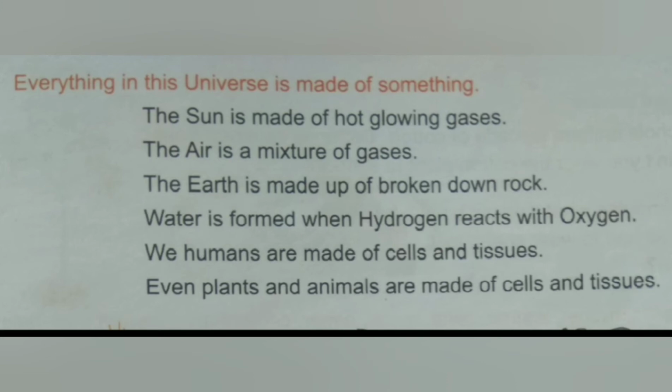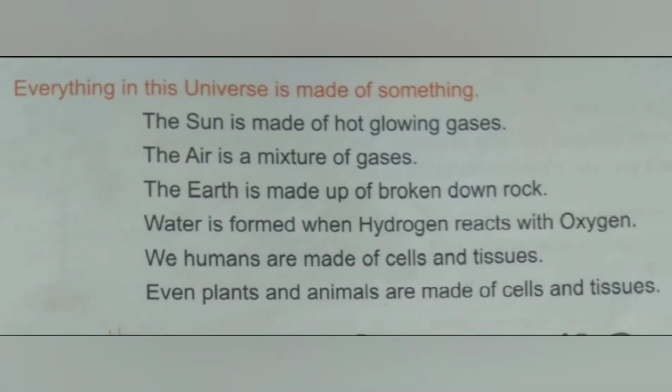Everything we see in the universe is made of something. See a few examples here. The sun is made of hot glowing gases. Air is made of a mixture of gases. Earth is made of broken rocks. Water is formed from hydrogen and oxygen. Human beings and animals are made up of tissue and cells, and plants are also made of tissue. So everything in the universe is made of matter.